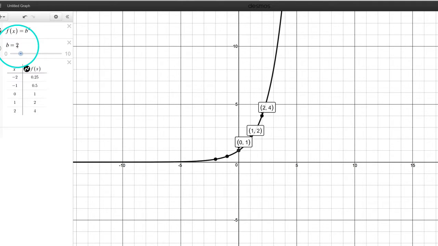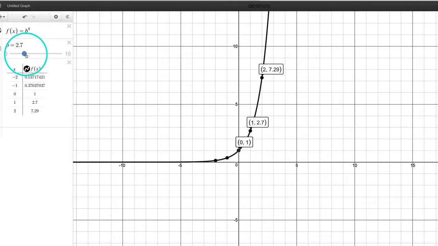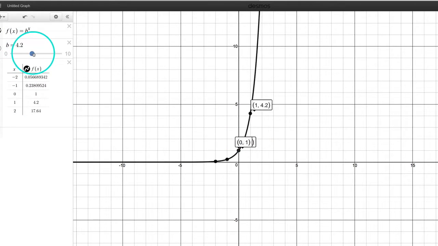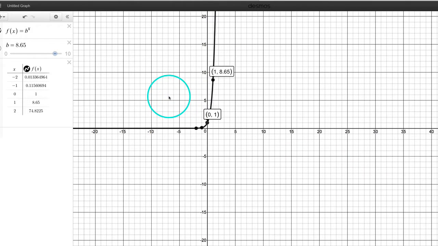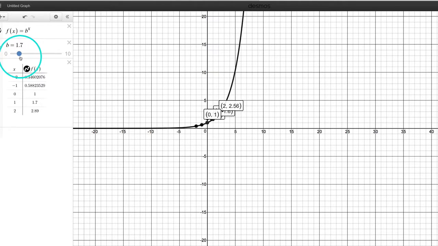And this is a direct product of our base being a value of 2. If we were to change our base instead to a value of 3, we could see that every time x gets bigger by 1, we're actually multiplying by 3. As we go to the right on our graph, our point heights are tripling each time. So all exponential functions have the same basic shape. It's just that the bigger this base gets, and let me zoom out for you here, the faster our function grows. But they all have the same basic shape if it's a parent function.